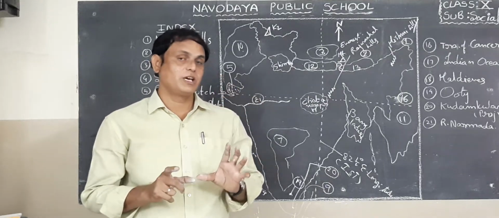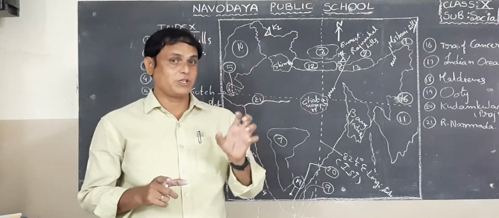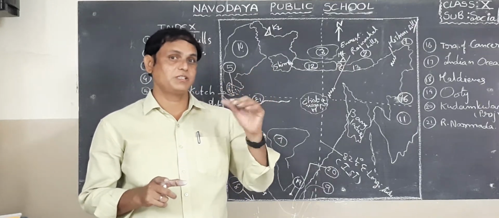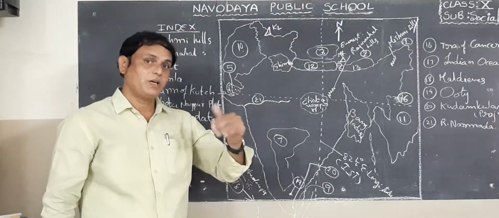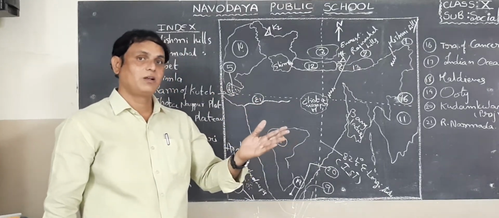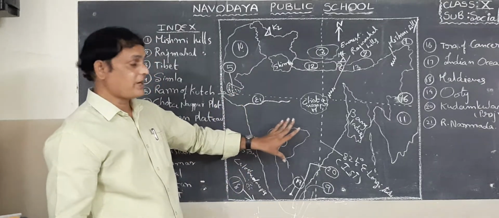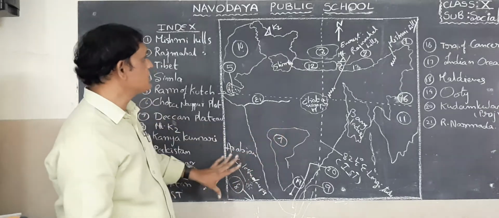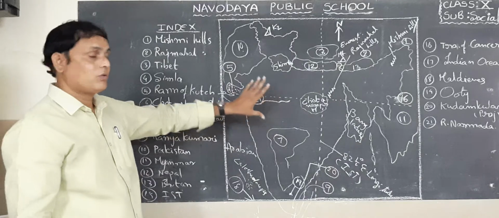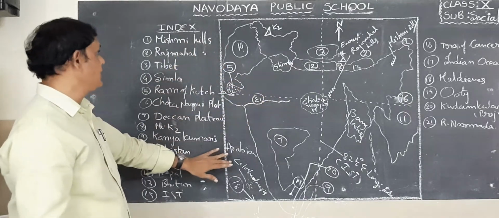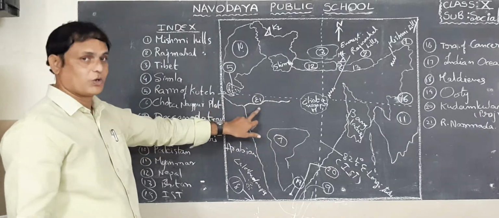Practice all these pie charts and bar graphs in your rough notebook, because in the public examination, pie charts and bar graphs will be there. So you must practice all these carefully. Students, this is our Indian map, and I have already written some, locating some and giving numbers concerning the locations.